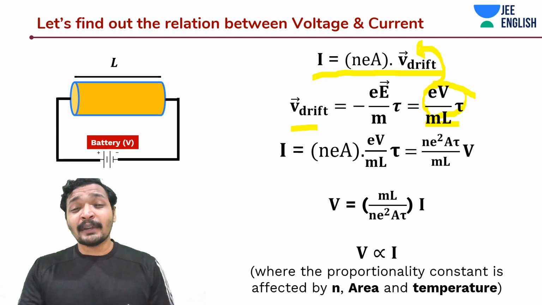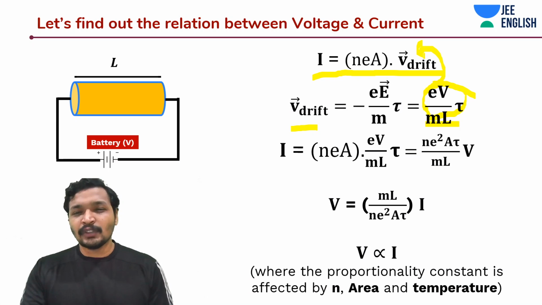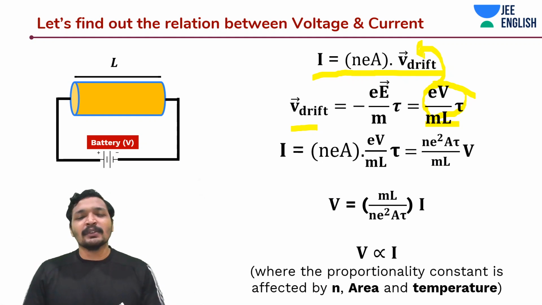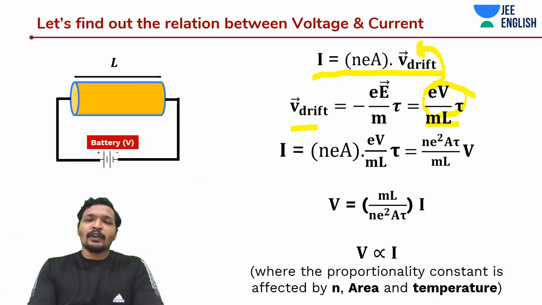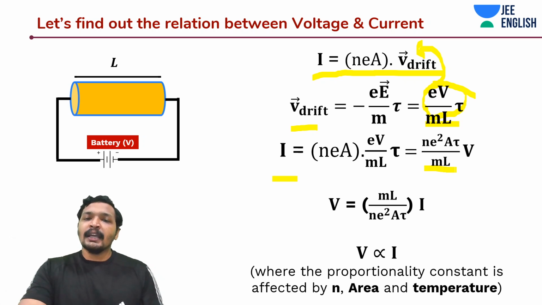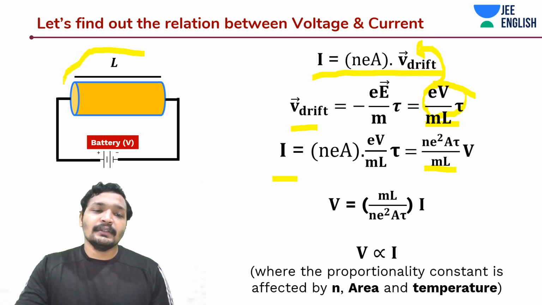Then you can see that I'm getting the relationship between voltage and current. And there is some sort of constant, like a material property constant, but also something more is involved in this. So when I substitute it, I find out that I is equal to NE square A tau, where A is the area, N is the electron density, tau is the relaxation time, divided by ml, where m is the mass of the electron and L is the length of this conductor.